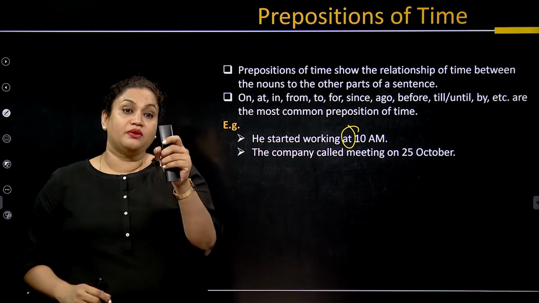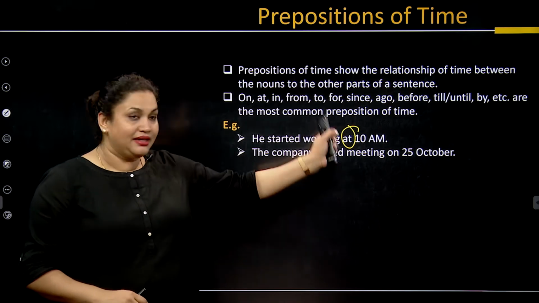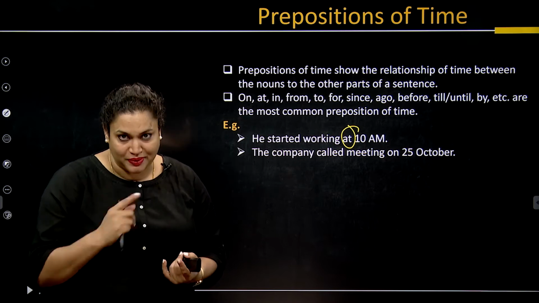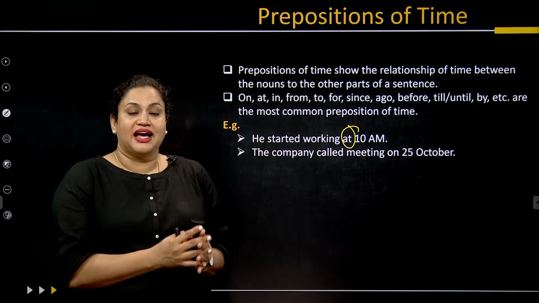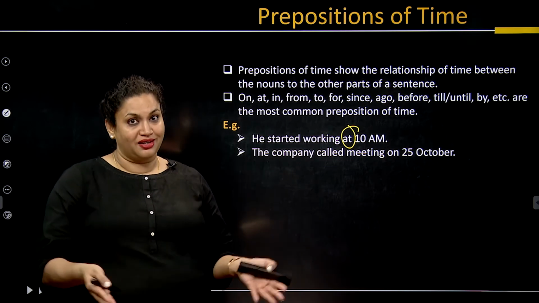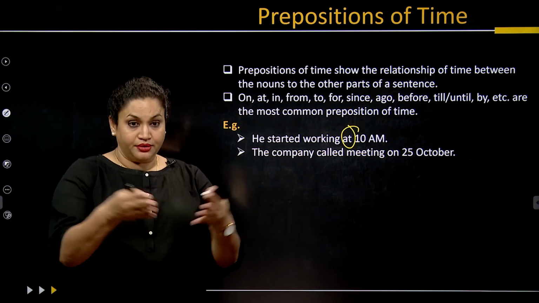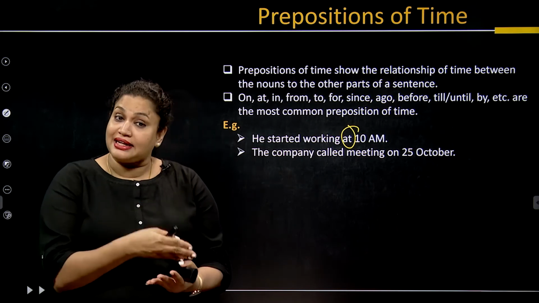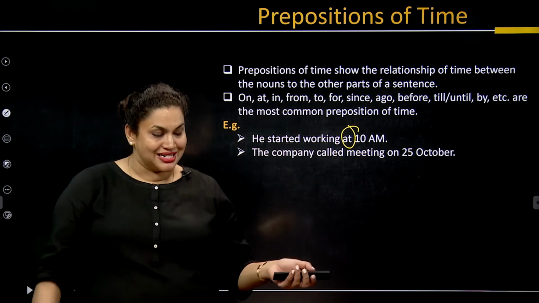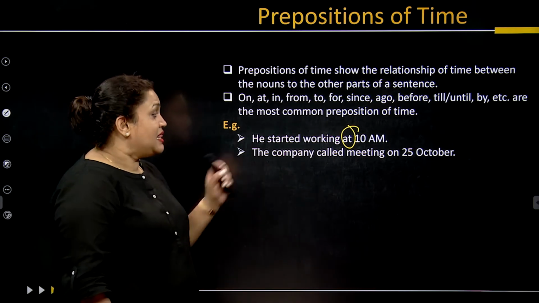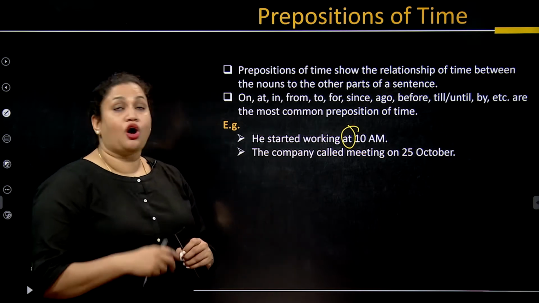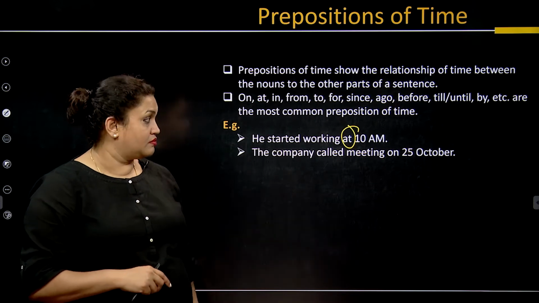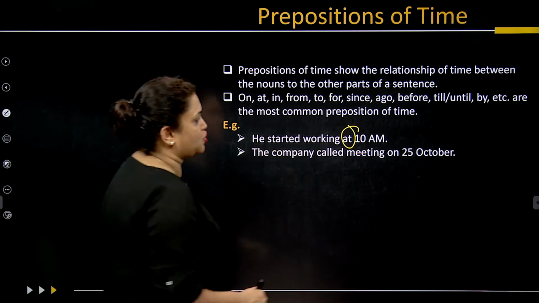So the word at can be used both as a preposition of time and as a preposition of place. You cannot get confused; rather, we should understand that this word can fall into different categories in different contexts. The company called a meeting on 25th October.